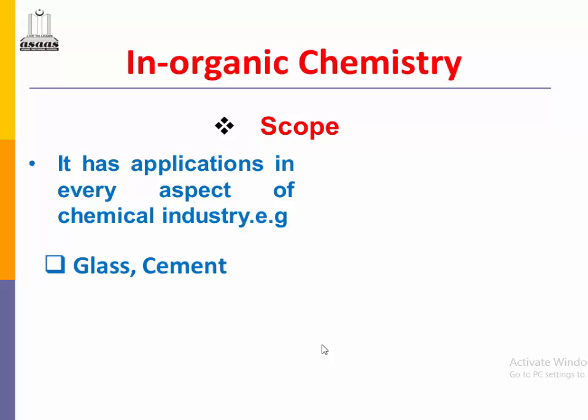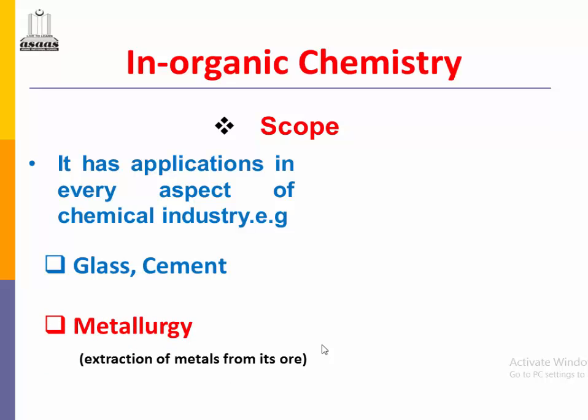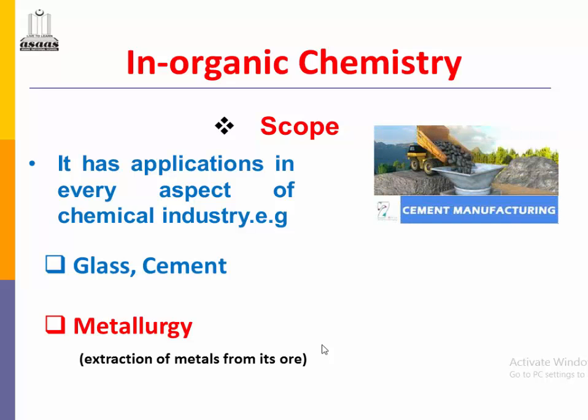Another is the glass industry, in which silicates, sodium silicates are used, which are also inorganic compounds. In the cement industry and in metallurgy, we extract the compounds of metals, which are called ores, and convert them into pure metals. So in inorganic chemistry we study different metallurgical processes also.